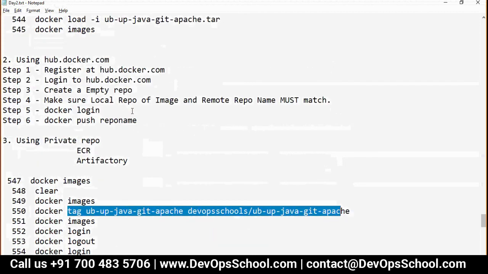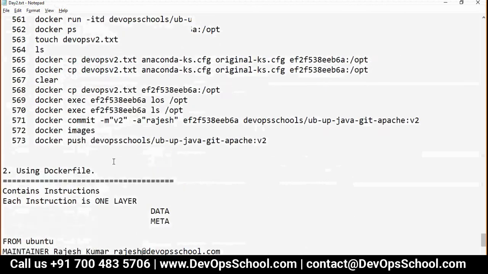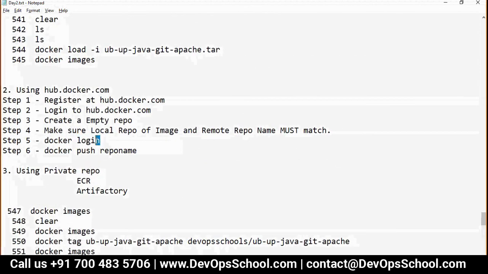So I tagged it. I got the image. Finally, you log in. I was able to log in directly because I know that the registry is set to hub.docker.com. If it is different, then you will write HTTP, the IP address and so on, and then push the repo. That's all. So this is the way it works.